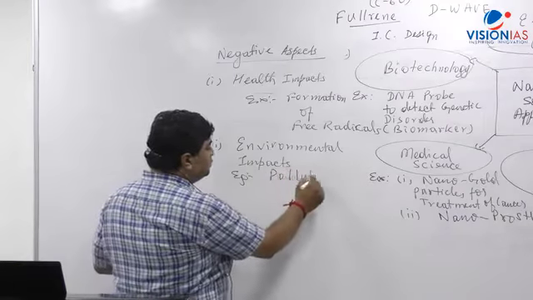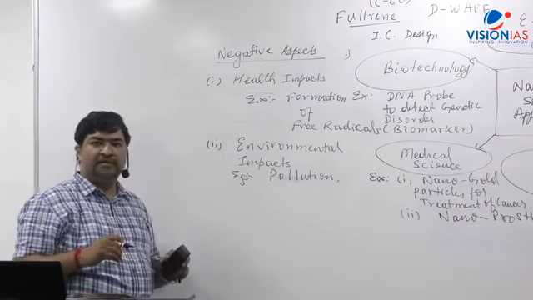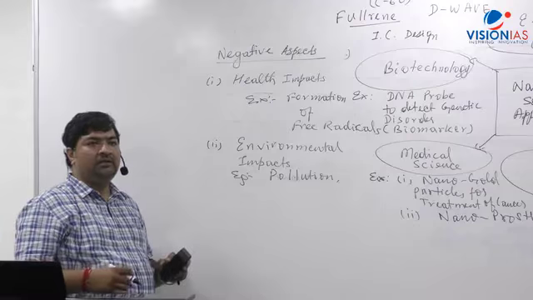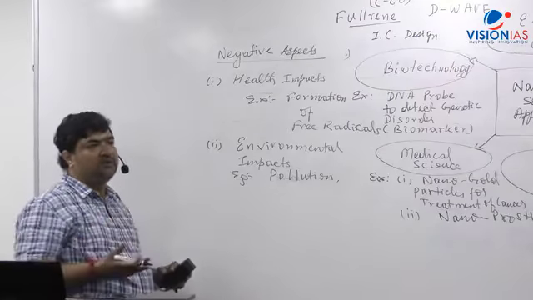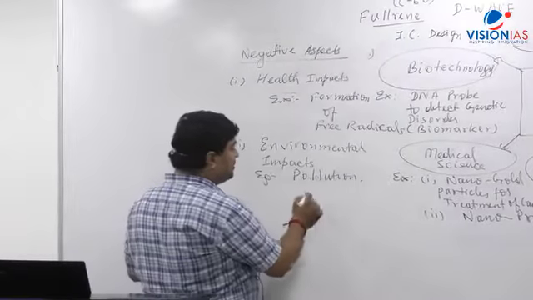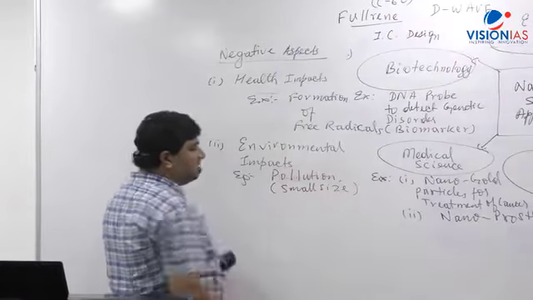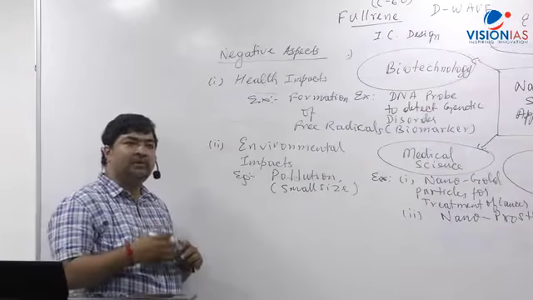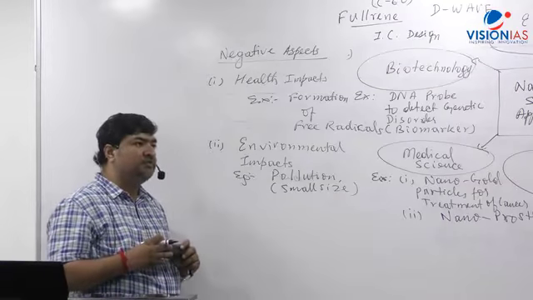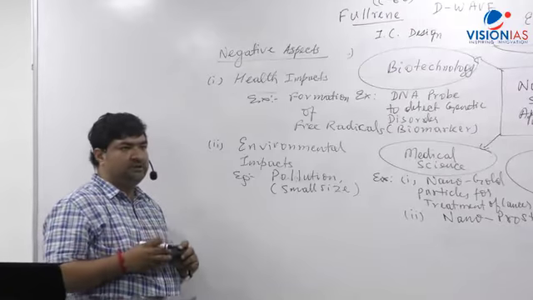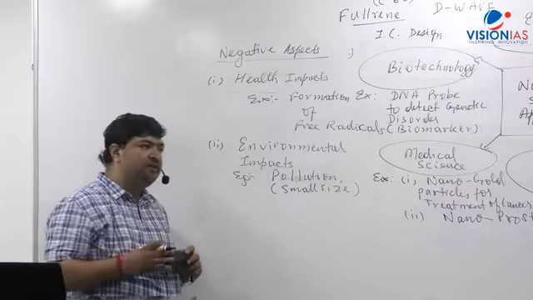They are extremely small, very, very small, which can easily go to the soil or water and can be carried from one place to another. Nanoparticles are very, very small. So pollution is because of the small size. They can be easily carried from one place to another. That is why nanoparticles can cause the problem, the pollution aspect. And one more thing you are all aware of: what will be the environmental problem?